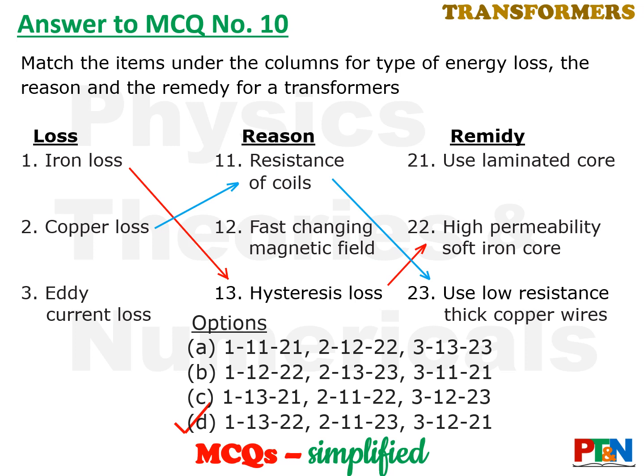The last one left, eddy current loss. It is because of fast changing of magnetic field. When an electrical conductor, say a sheet or thin sheet or something, some area is exposed to a high rate of change of magnetic field, eddy currents get induced in it. So for that, what is done? Laminated cores are used. So the option is option D.